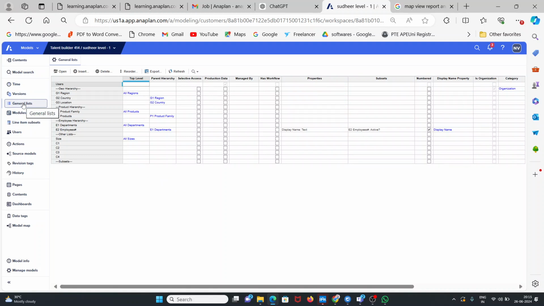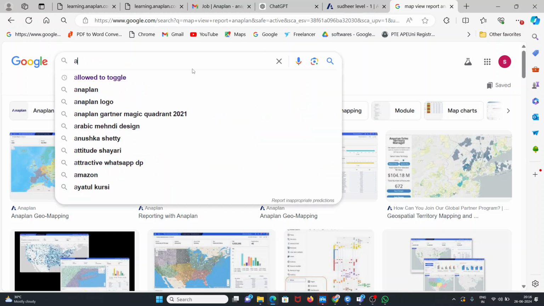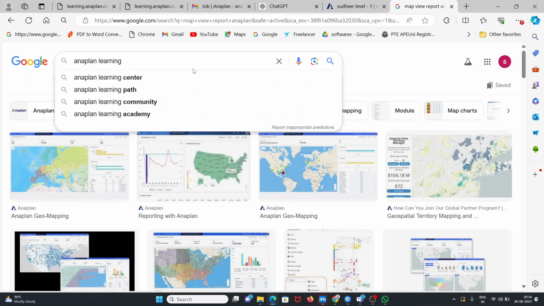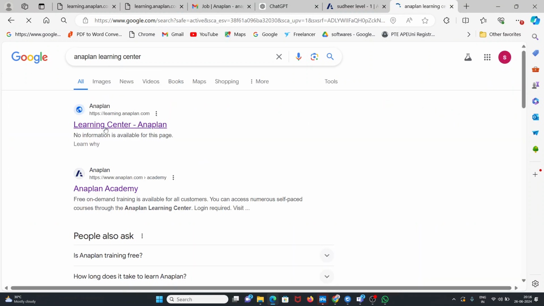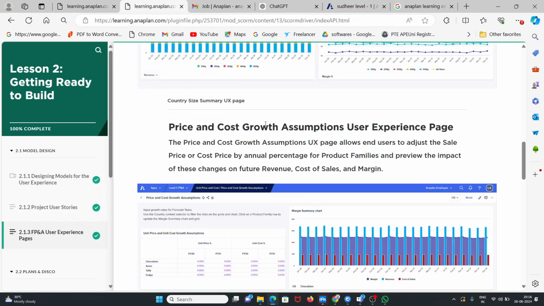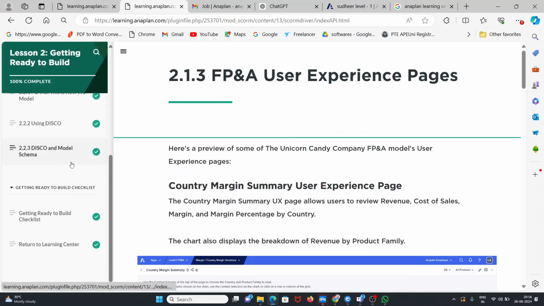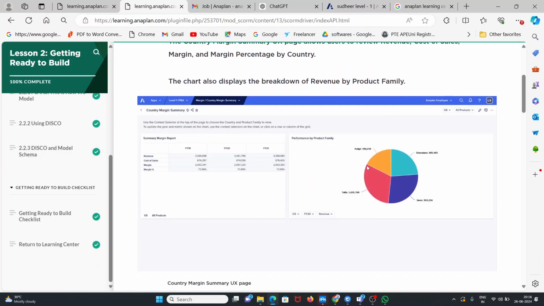For practice purposes, we need one more thing, like in real time we require only this one. For practice purposes, we have the Anaplan Learning Center. With the same credentials, we will log in, and once it is logged in, it will look like this. It will provide all the lessons, like lesson one, lesson two. If I want to show an example, see, here we can see this graph, right?